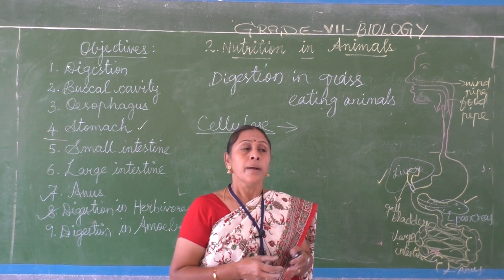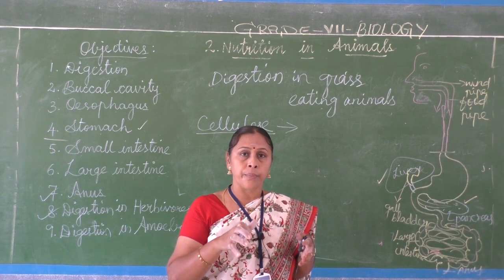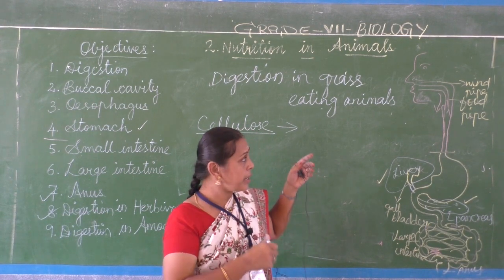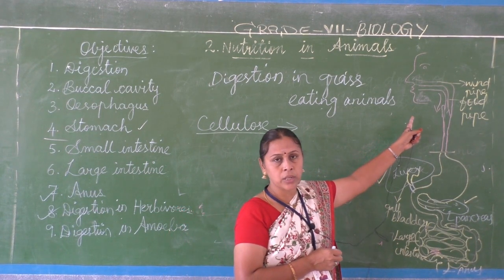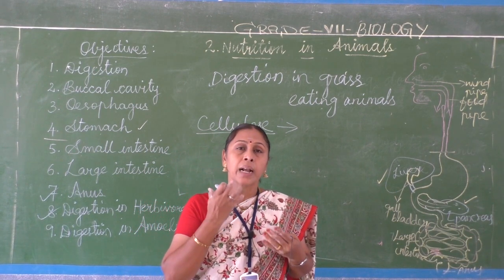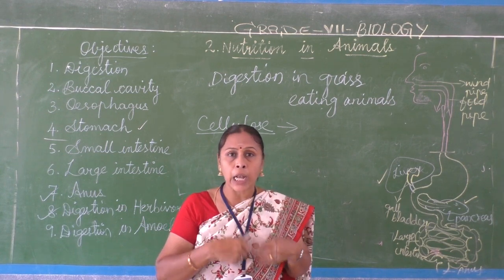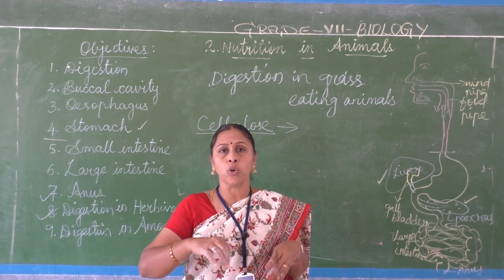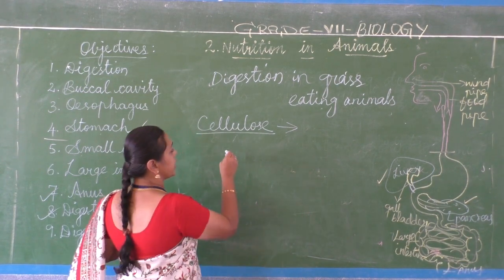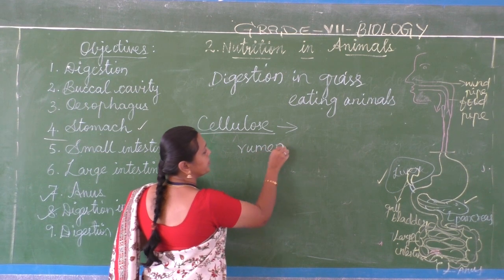First it will chew, and the food is partially digested in the mouth itself. In humans also, digestion starts in the mouth itself. In the same way, herbivores will cut and eat the grass and swallow it without chewing, and they will store that in a chamber called the rumen.